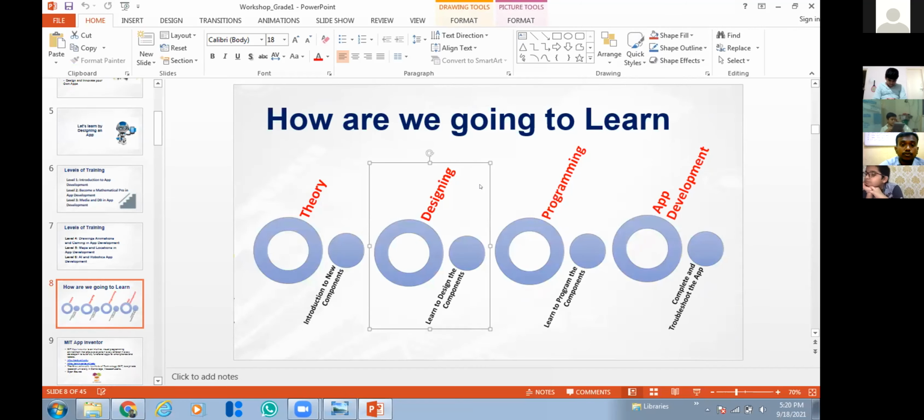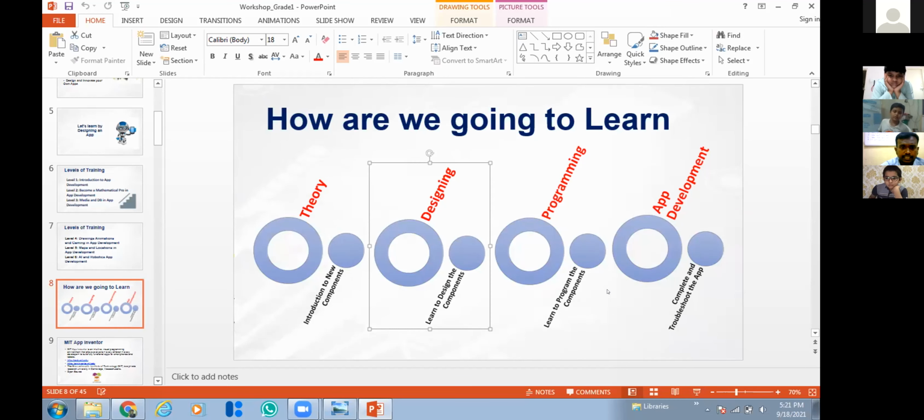I told you will learn two fields: one is designing, the second one is programming. So we will teach you how to design the apps, and after the designing is completed, you will learn programming. Programming is giving instructions on how the app should work. After the programming is completed, then the checking.